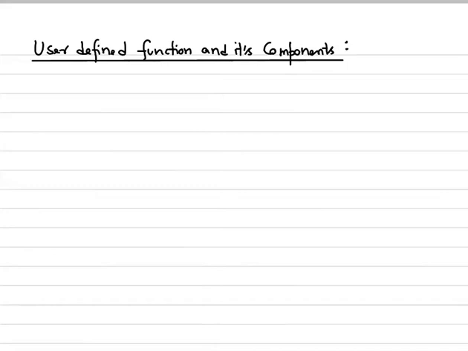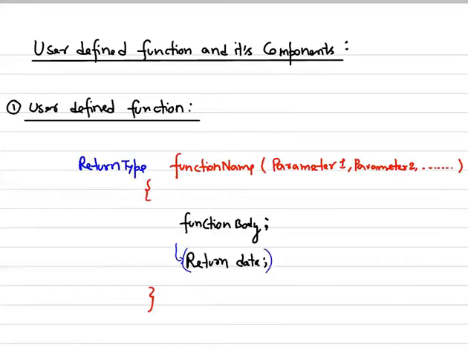But how to write a function? There should be a proper structure for that, and components of that structure. So let's discuss the structure of writing any function. This is how you define a function. First, you need to decide the return type of your function. It could be anything like integer, void, or anything. Function name you have to define. Then you need to define the parameters.